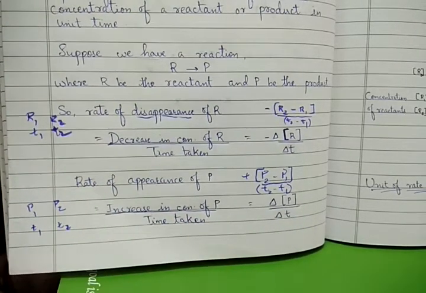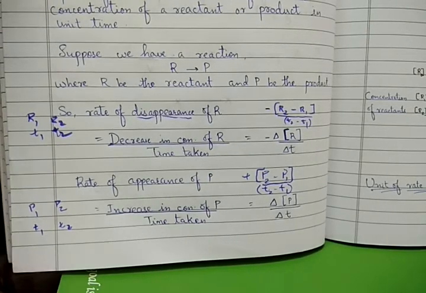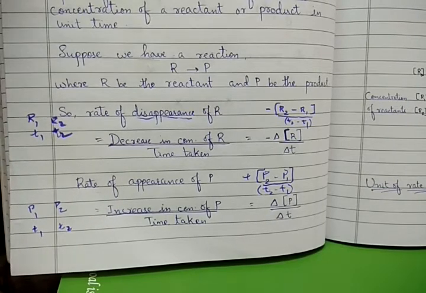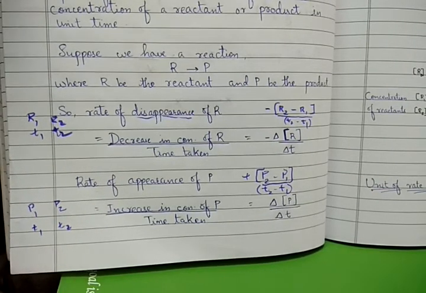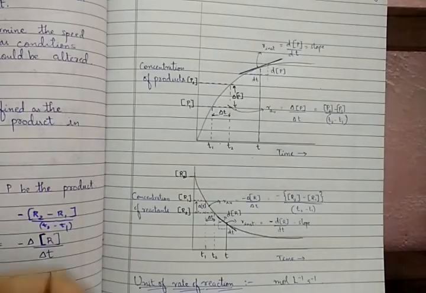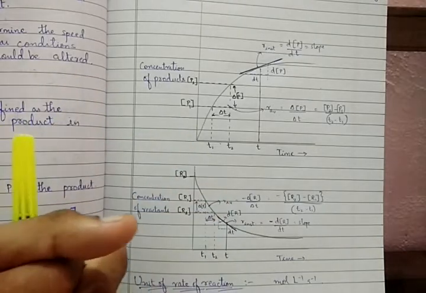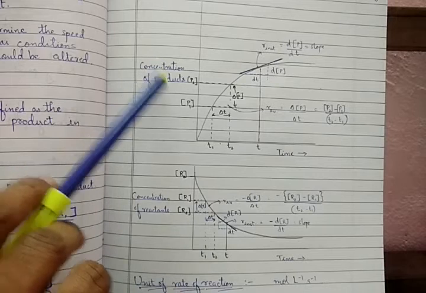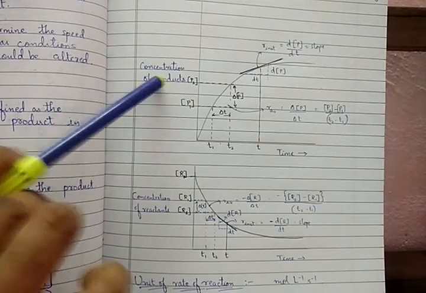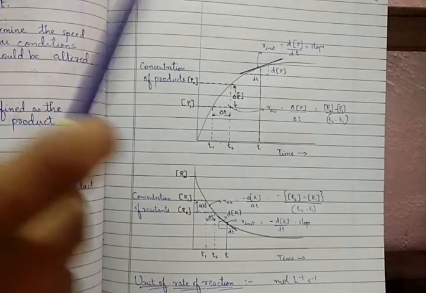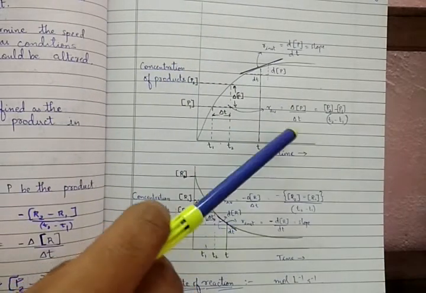And that is now shown with the help of a graph, which says that the average reaction rate always depends upon the concentration of reactant or product and the time taken. So let's see how the graph is being mentioned. This is the graph that we have. We said just now that it depends upon the concentration of reactant or product. So we made two different graphs, one for the concentration of product and one for the concentration of reactant, both with respect to time.